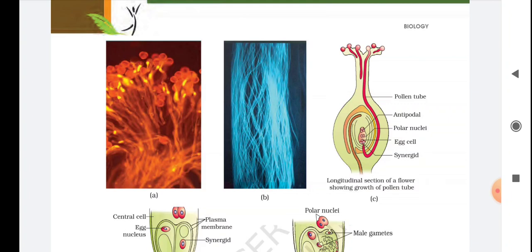But for that, a process comes. This process is called pollen pistil interaction. What happens in that? Let's see. The pistil has the ability to recognize the pollen.